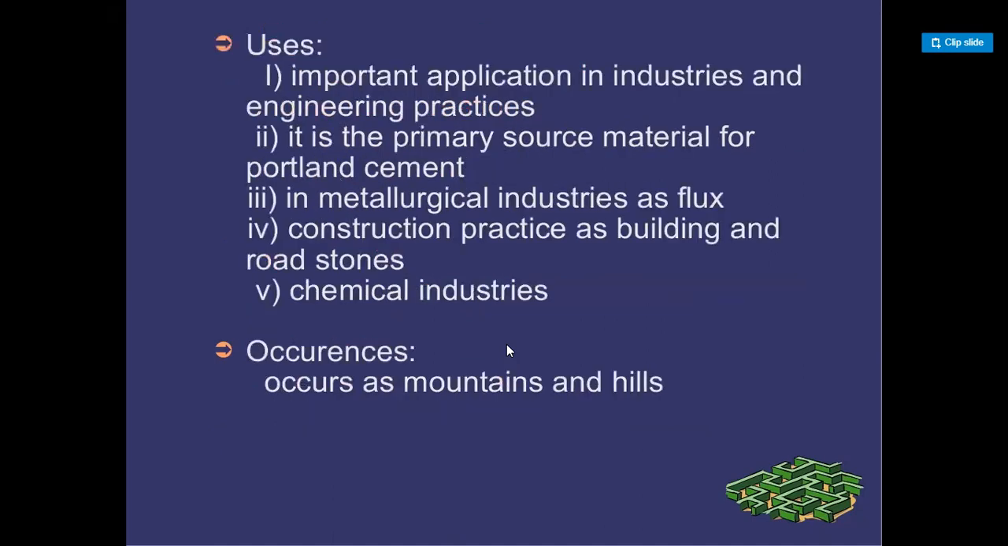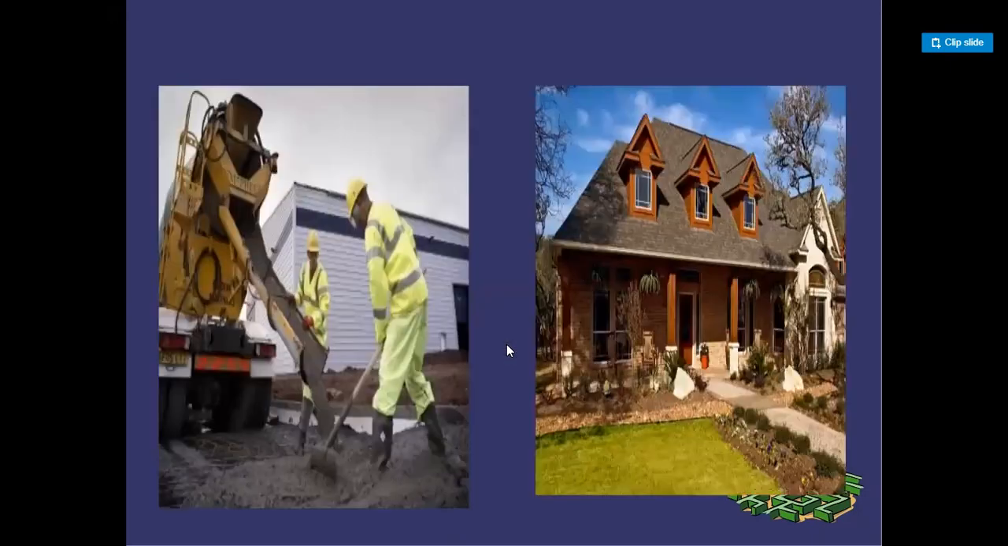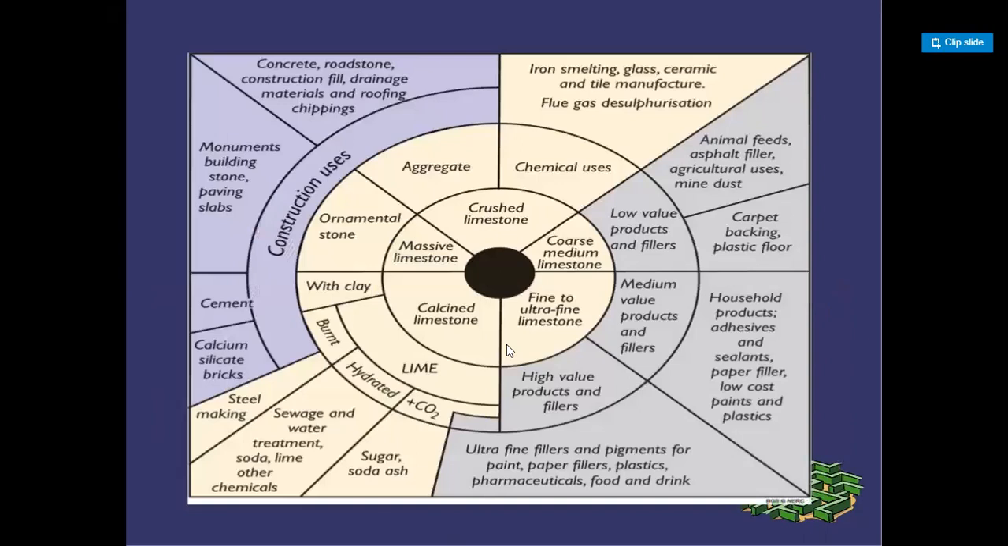Uses: important applications in industries and engineering practices. It is the primary source of material for Portland cement, in metallurgical industries as flux, in construction practices as building and road stones, and in chemical industries. Occurrences: occurs as mountains and hills.